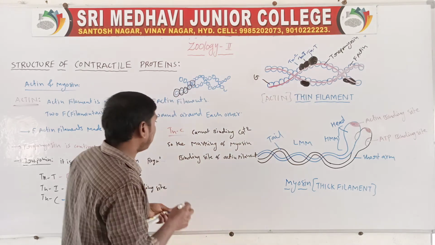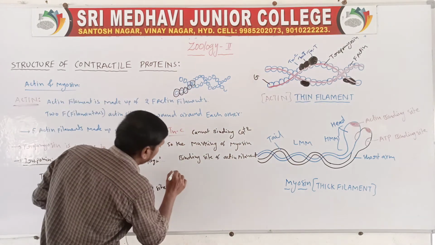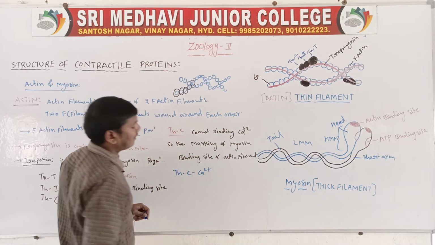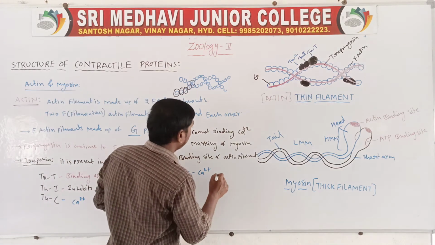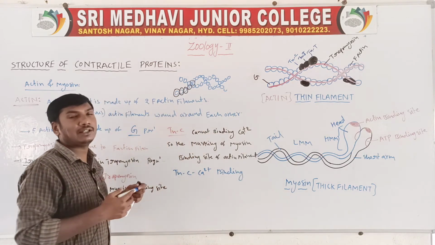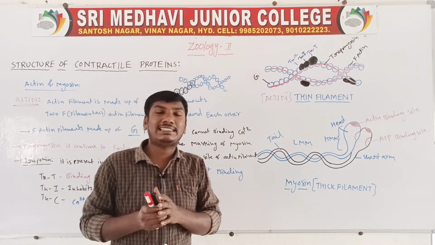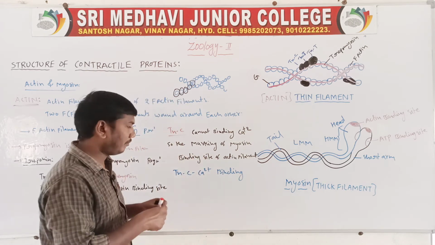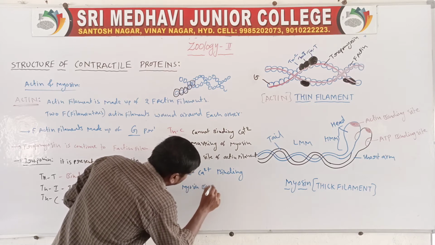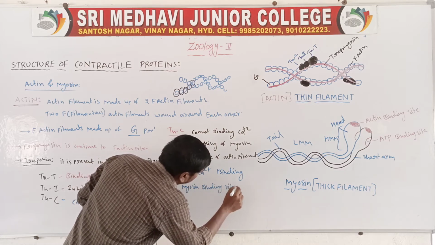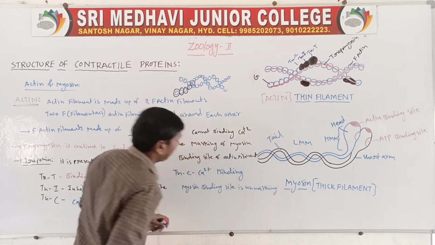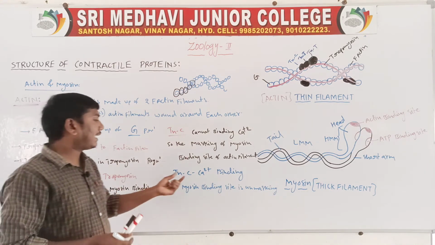So the calcium ions are binding to troponin C. Then the myosin binding site is unmasked.